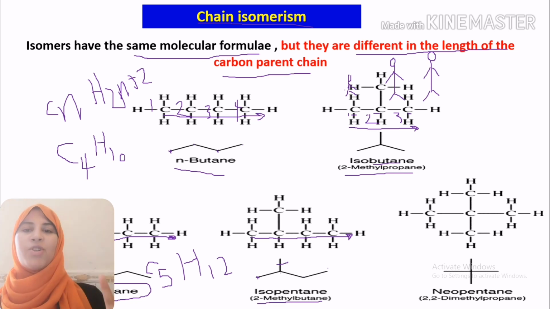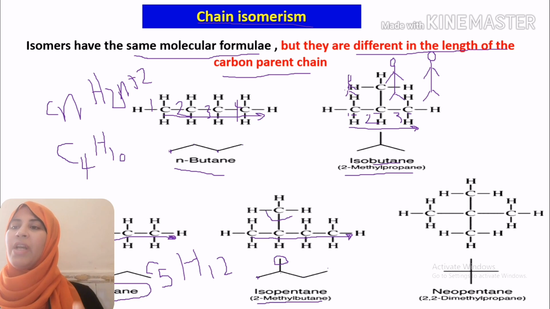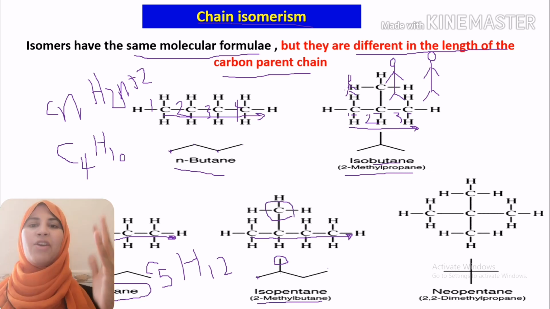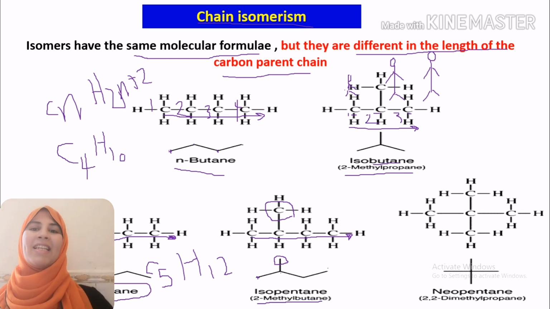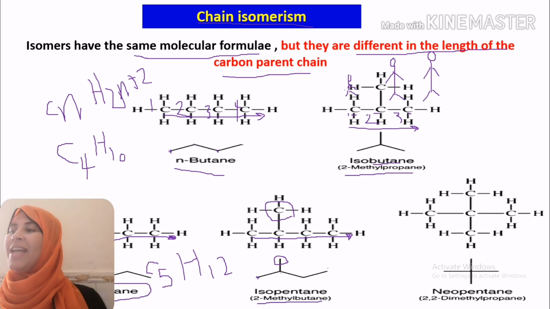So overall, our molecular formula is C5H12. 1, 2, 3, 4, 5, so it is C5. Hydrogen atoms: 1, 2, 3, 4, 5, 6, 7, 8, 9, 10, 11, 12. So exactly we have the same molecular formula. The third one, 1, 2, 3.